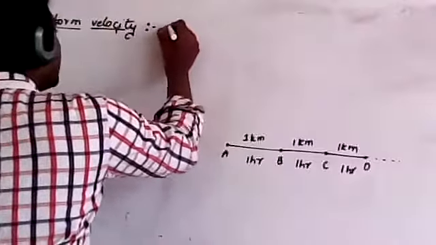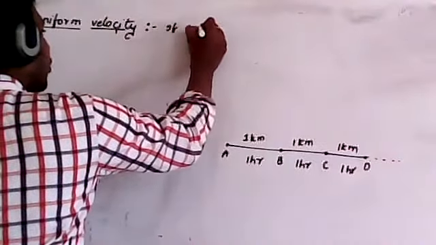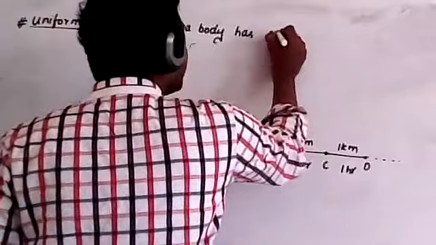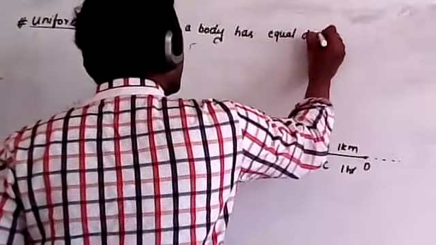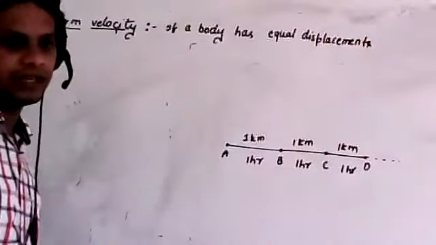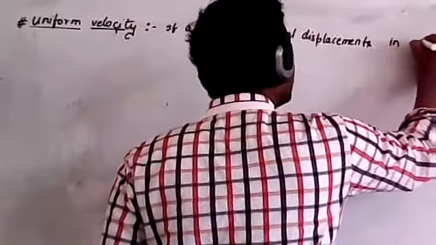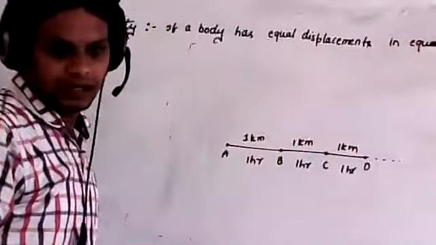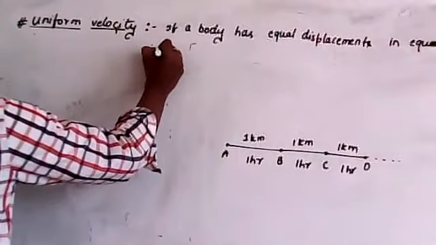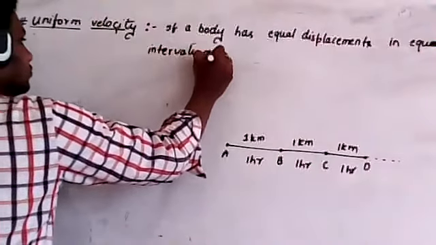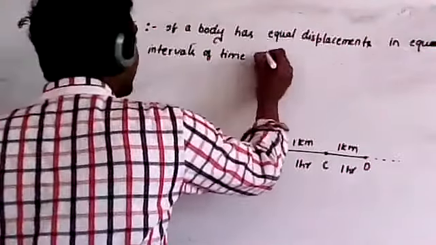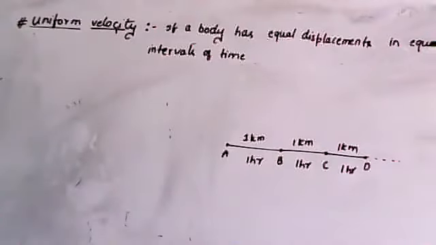Now remember, uniform velocity means that if a body has equal displacements in equal intervals of time, then that is said to be uniform motion, or uniform velocity.